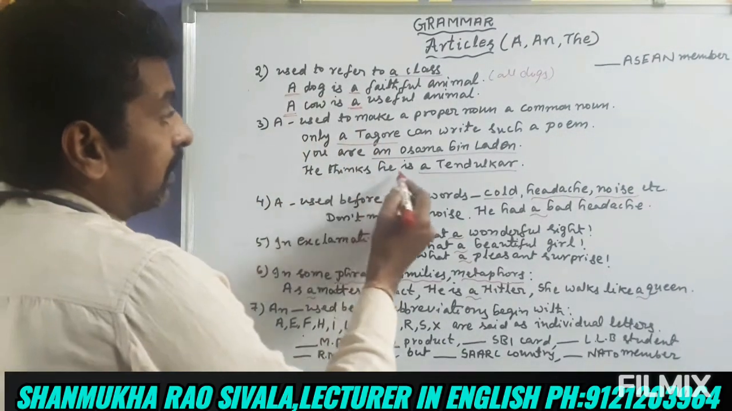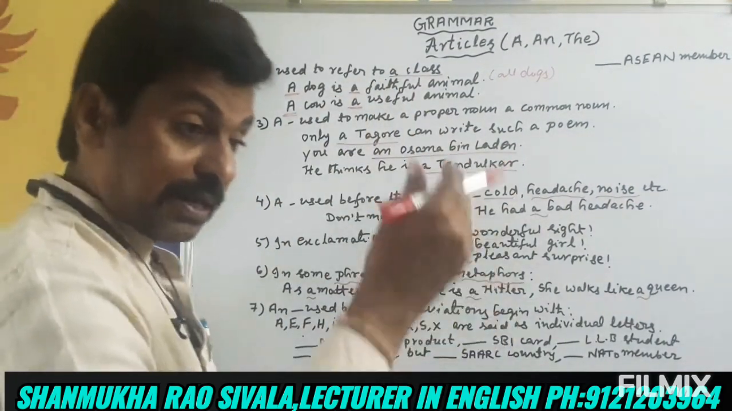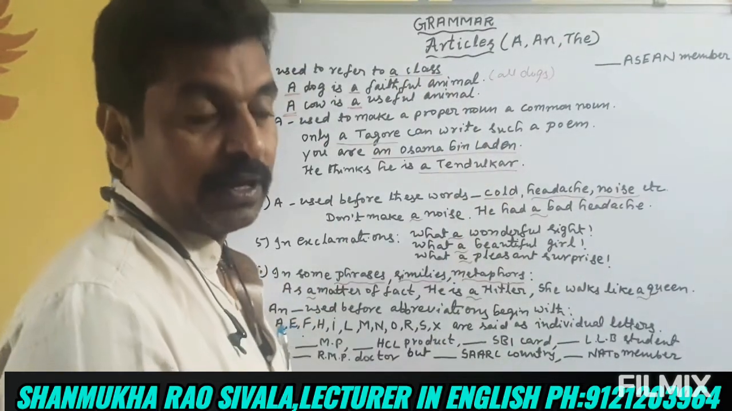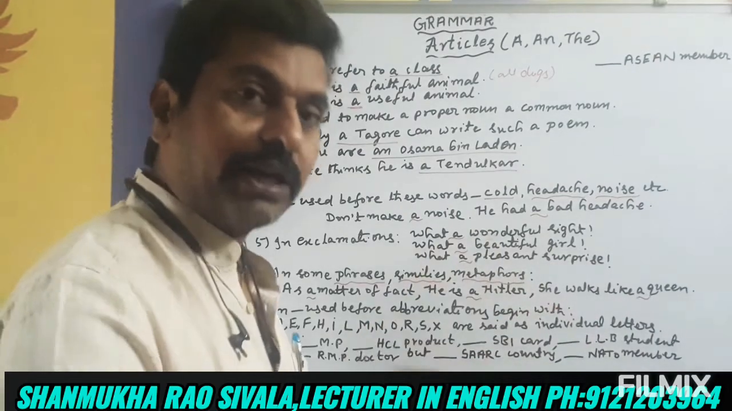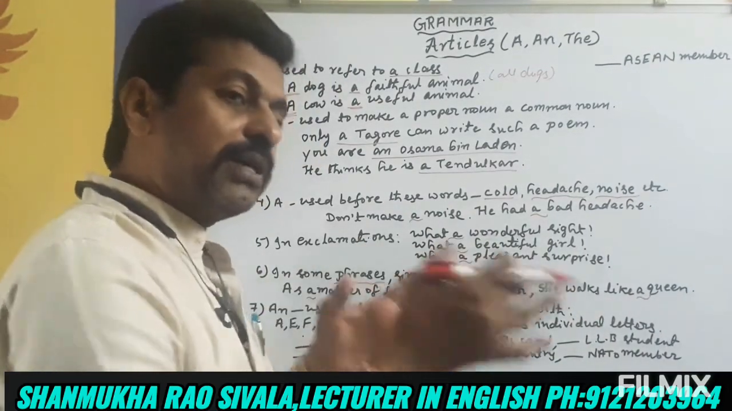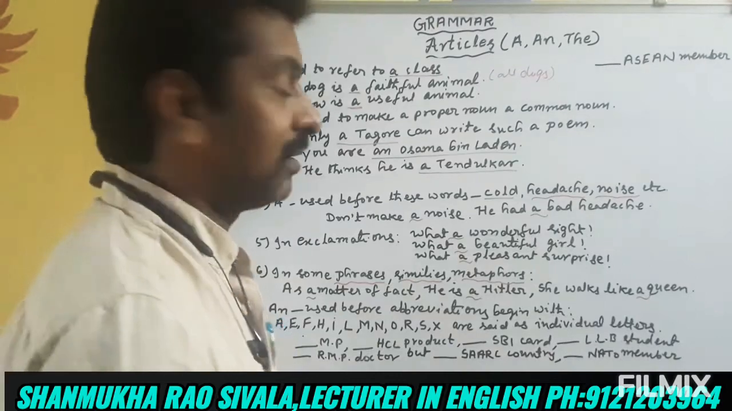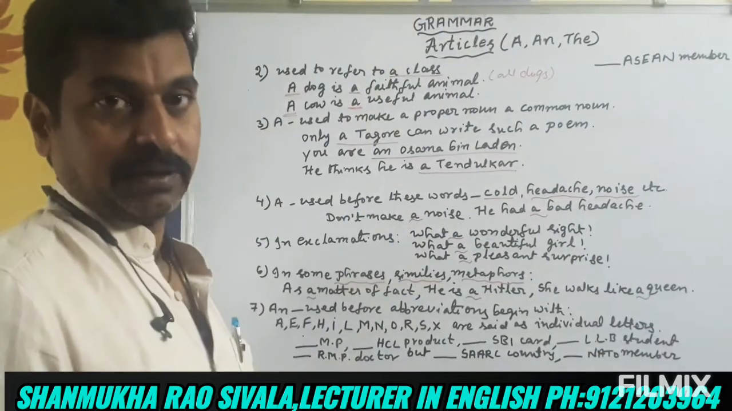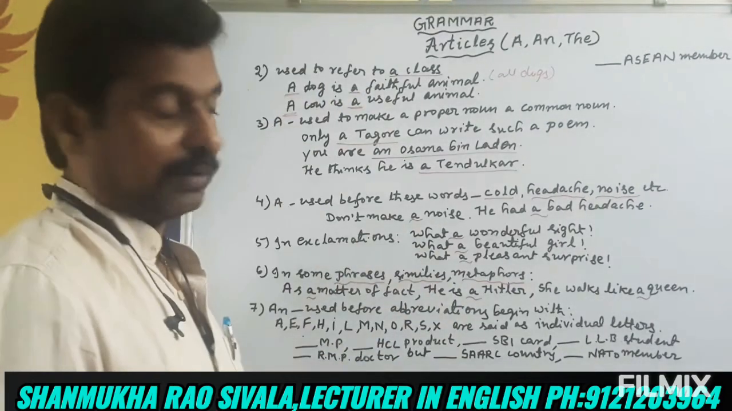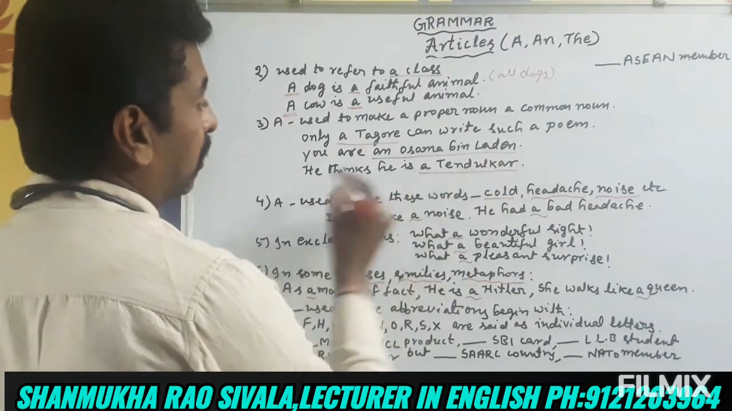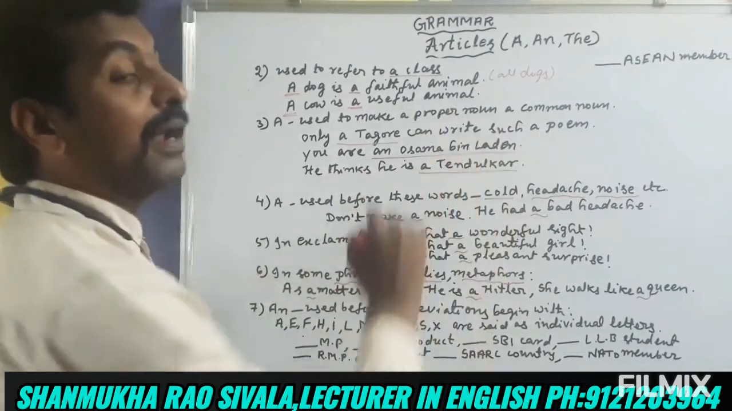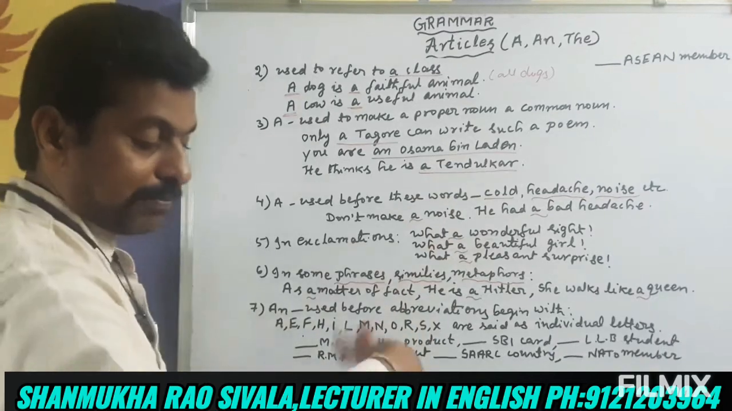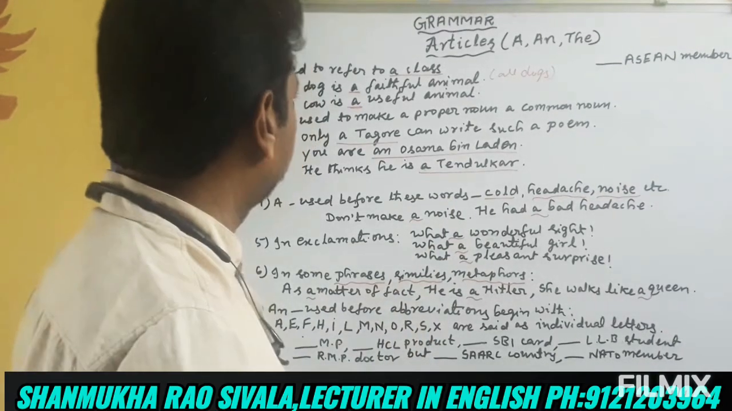And he thinks he is a Tendulkar. Tendulkar means we know Sachin Tendulkar, that person. But if we say "a Tendulkar," it means a person who is as great as Tendulkar. He thinks that as if he is a Tendulkar. He feels like a Tendulkar. A Tendulkar, common noun. And before the proper nouns we used a, which means that it becomes a common noun, generalized.